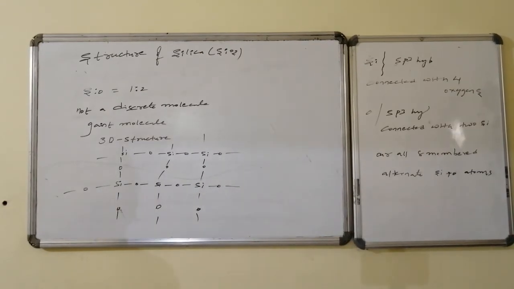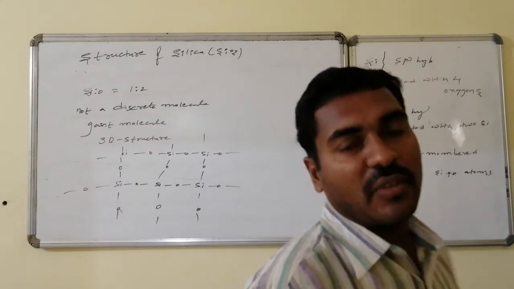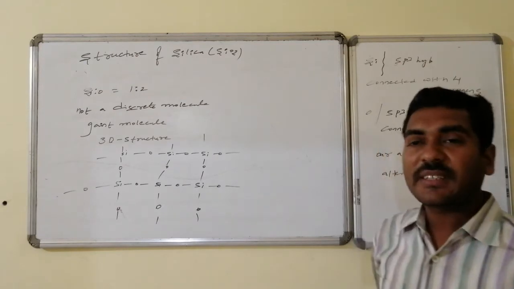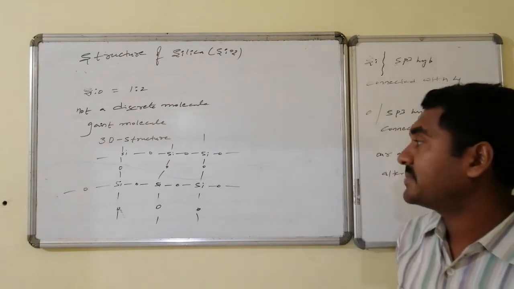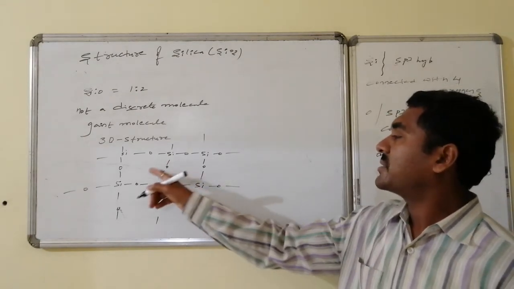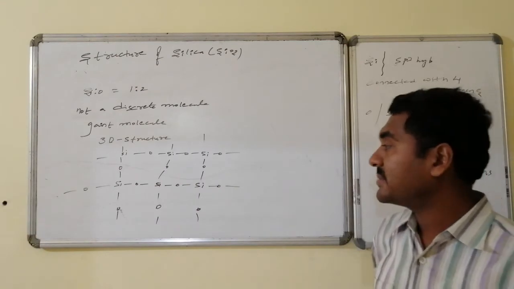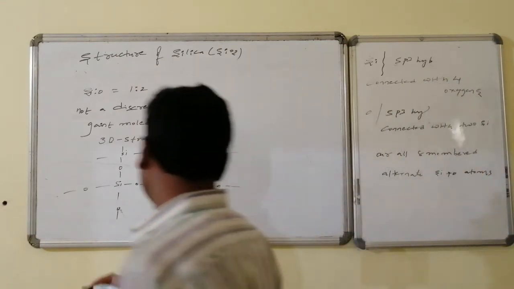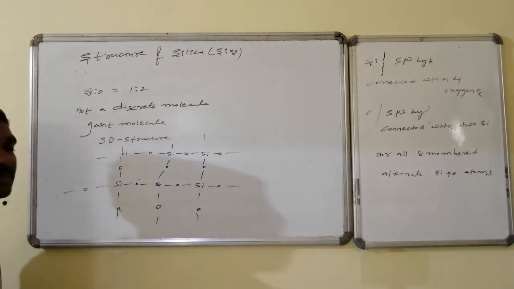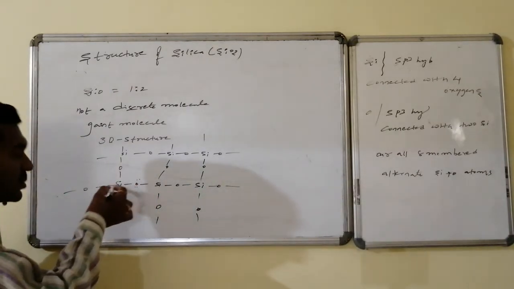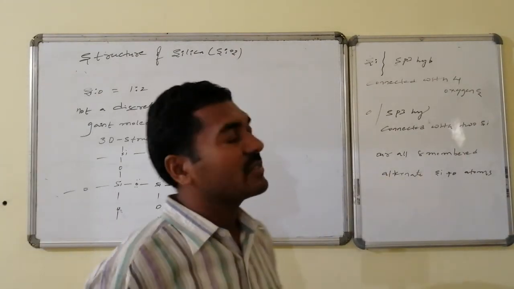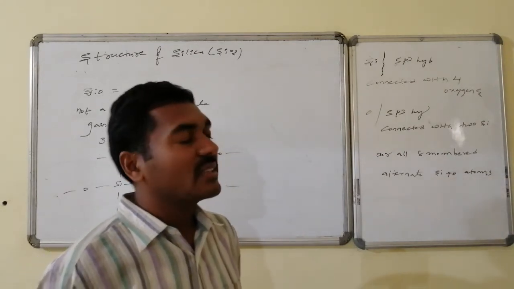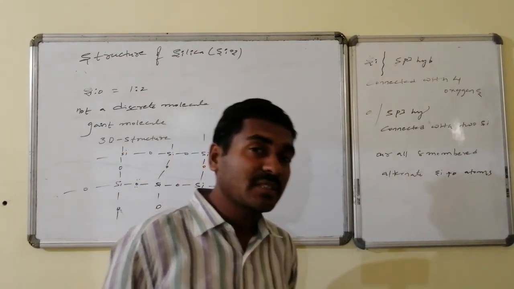Structure of silicon dioxide. In silicon dioxide, the ratio of silicon to oxygen is 1:2 as far as the formula is concerned, but it is not present as a discrete molecule. It is present as a giant molecule having a three-dimensional structure. In that, every silicon atom is connected with 4 oxygens with sp3 hybridization, whereas every oxygen has 2 lone pairs and is also sp3 hybridized. 2 are the bond connectivities, 2 are with 2 silicon atoms. Thus, silicon is sp3 hybridized connected with 4 oxygen atoms. Oxygen is sp3 hybridized having 2 lone pairs and is connected with 2 silicon atoms.